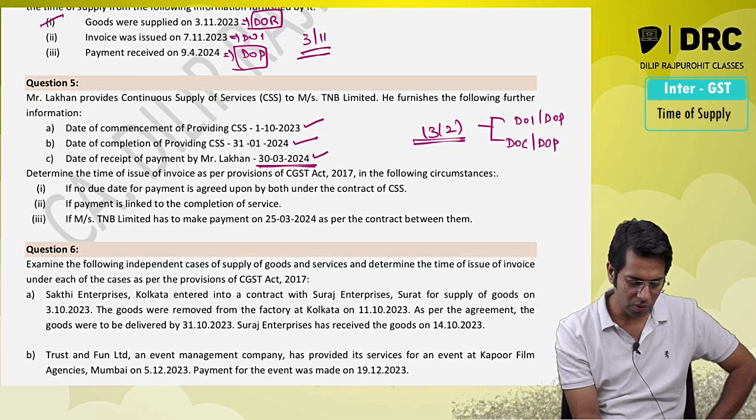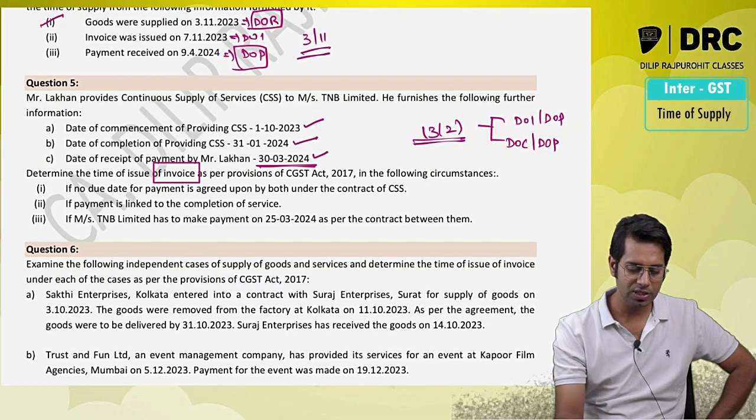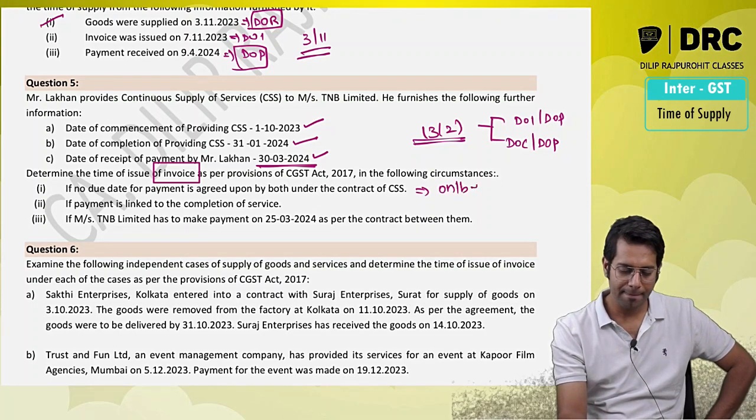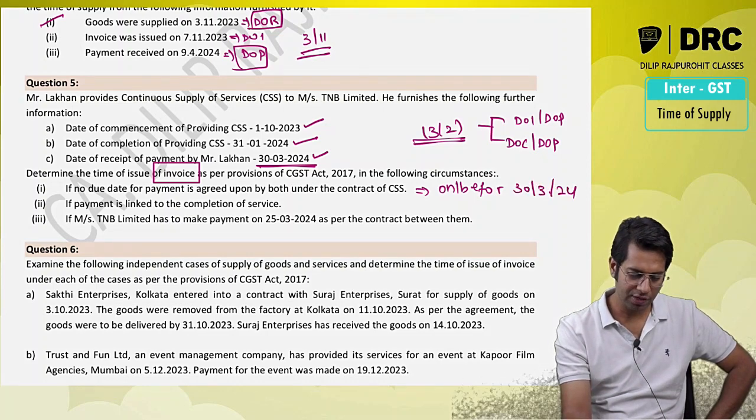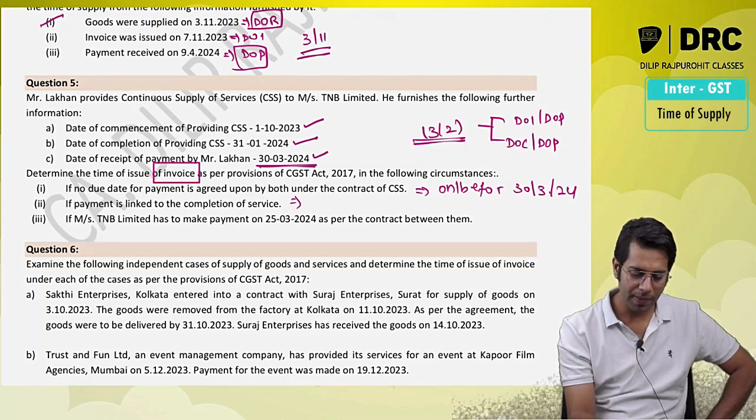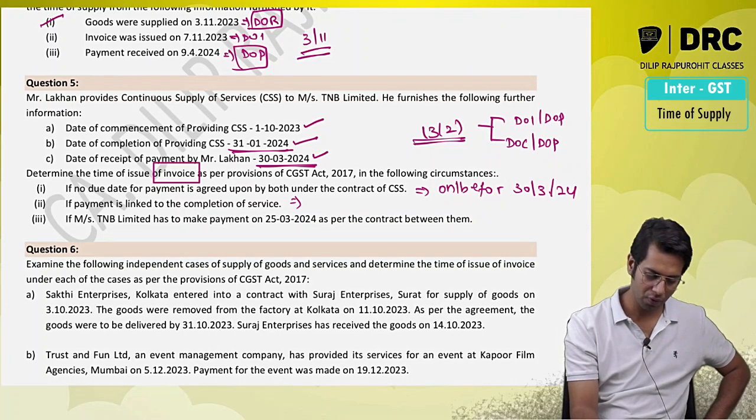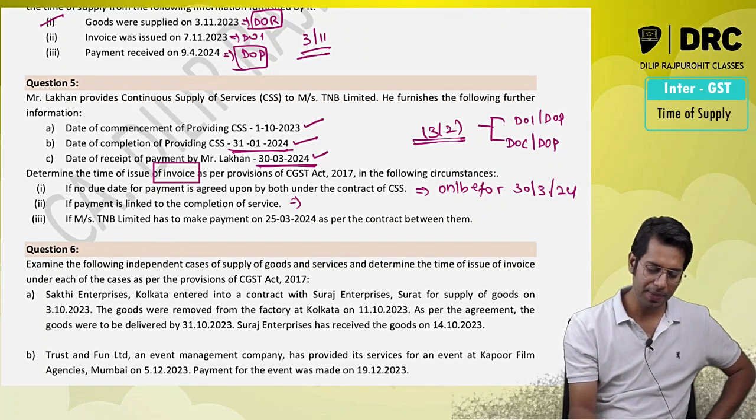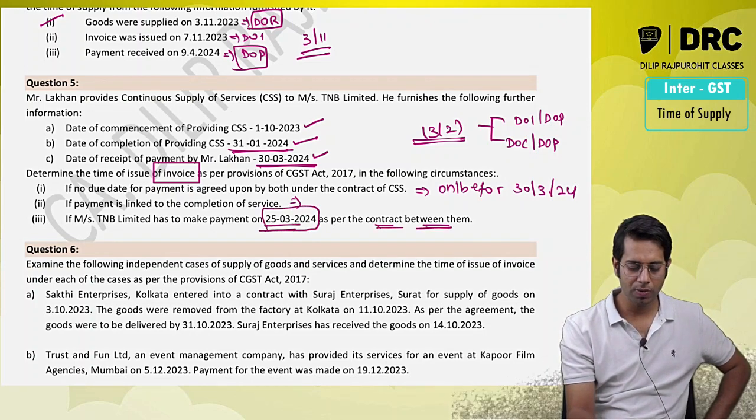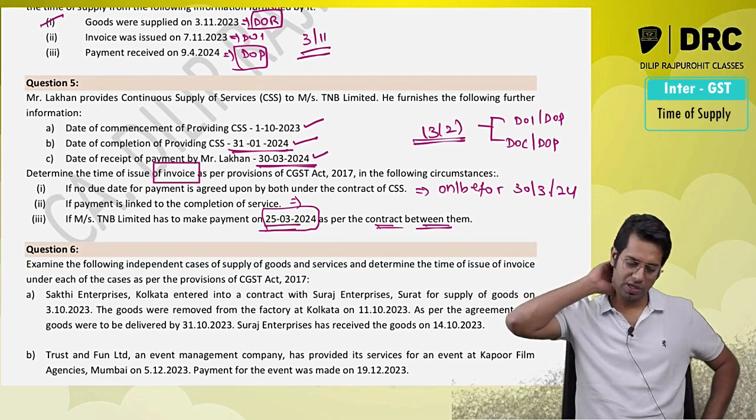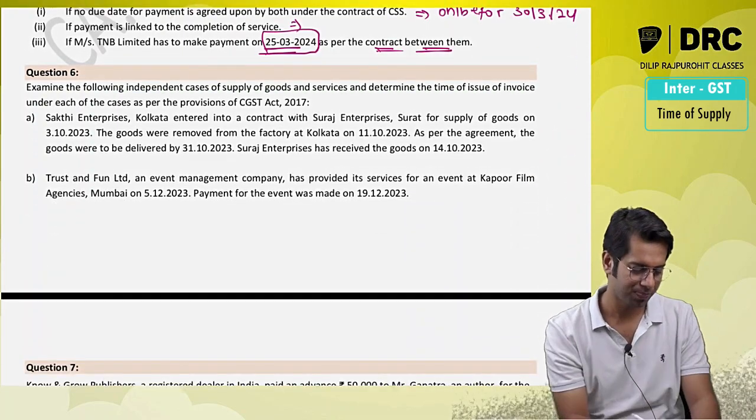Okay. So this question is not with respect to time of supply, it is with respect to time to issue invoice. So in the first case, the invoice is required to be issued on or before 30th March 24. If the payment is linked to completion, on or before completion, which is 31st January 2024, and if TNB has made payment on 25th March as per the contract between them, then the invoice is required to be issued on or before this particular date, that is 25th of March. So this is with respect to the time limit to issue the invoice.